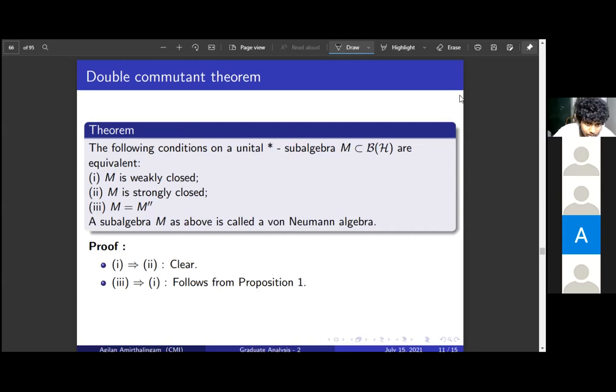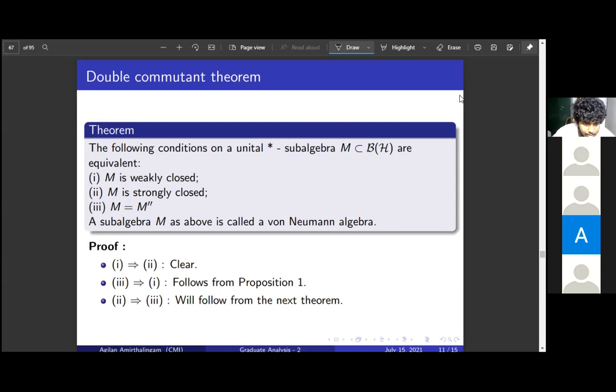We showed at the beginning that if S is an arbitrary subset, then S dash is weakly closed. For any arbitrary subset, the commutant is going to be weakly closed. In particular, the double commutant of M is the commutant of M dash, so this is weakly closed. This equality implies that M is weakly closed. So 3 implies 1 is also clear.